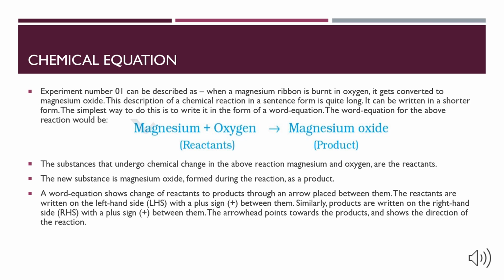Here, the substances that underwent chemical change in the above reaction, that is magnesium and oxygen, are called reactants. The new substance, magnesium oxide, which is formed during the reaction, is called the product. There are some rules for writing a chemical reaction. Reactants should be written on the left hand side with a plus sign between them, and products should be written on the right hand side with a plus sign between them. An arrow should be placed between them pointing towards the product, and it shows the direction of the reaction.